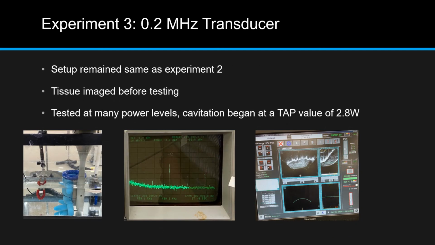In experiment 3, we had the same setup as experiment 2. We again imaged the tissue before testing, as seen in the right image, and we tested at many power levels, and cavitation began at a tap value of 2.8 watts. You can see in the middle, that's where the half harmonics began.